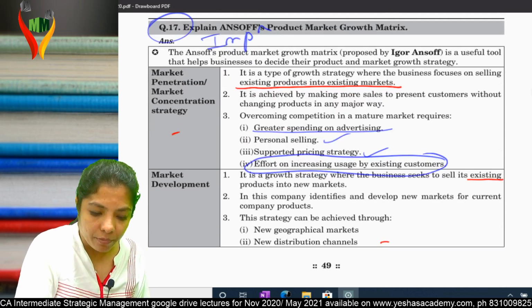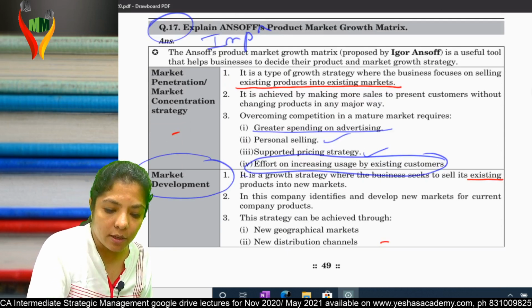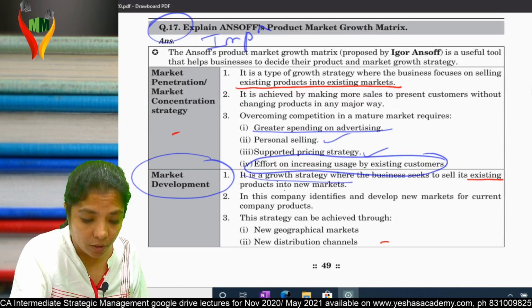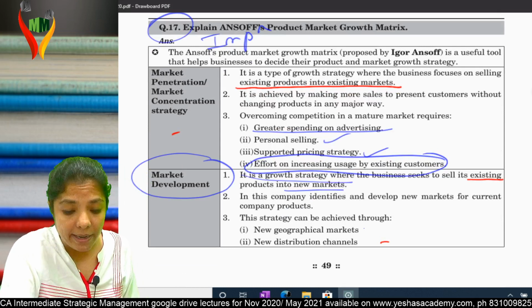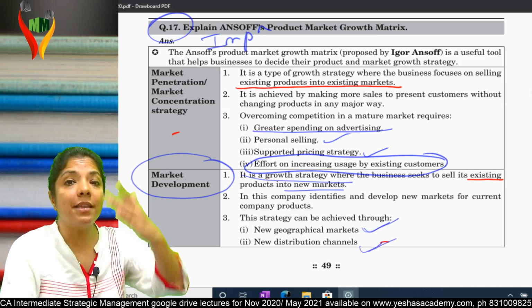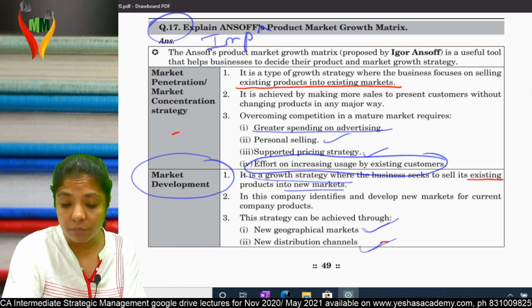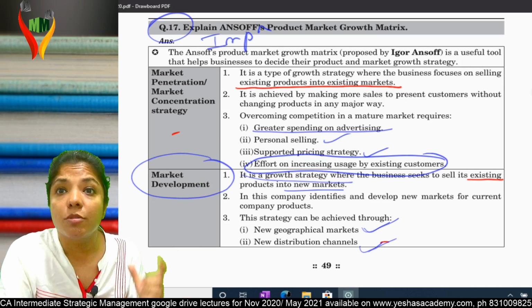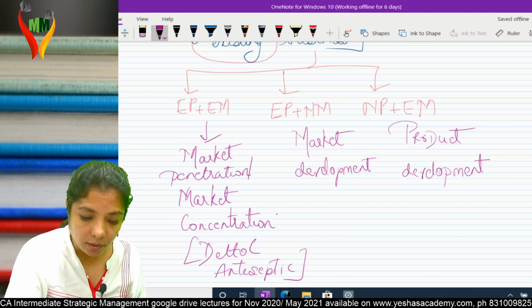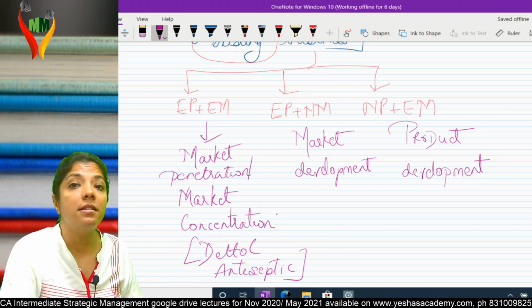Market development is a growth strategy where a business seeks to sell its existing product in a new market. How? By a new geographical market or by new distribution channels. I'm selling my SM book on Amazon. So the book is the same, the market is new. Am I clear?